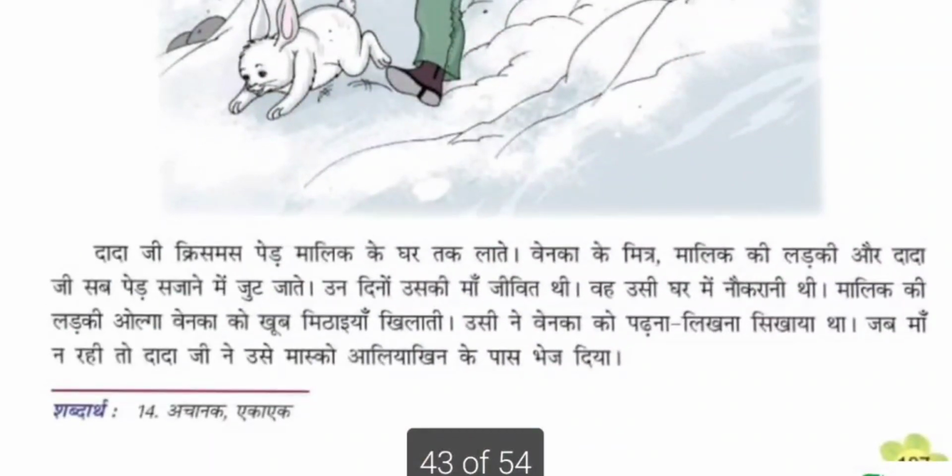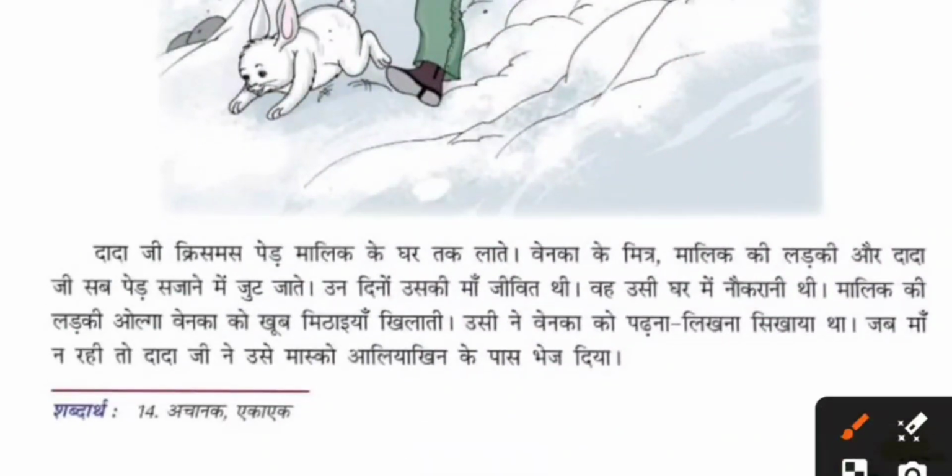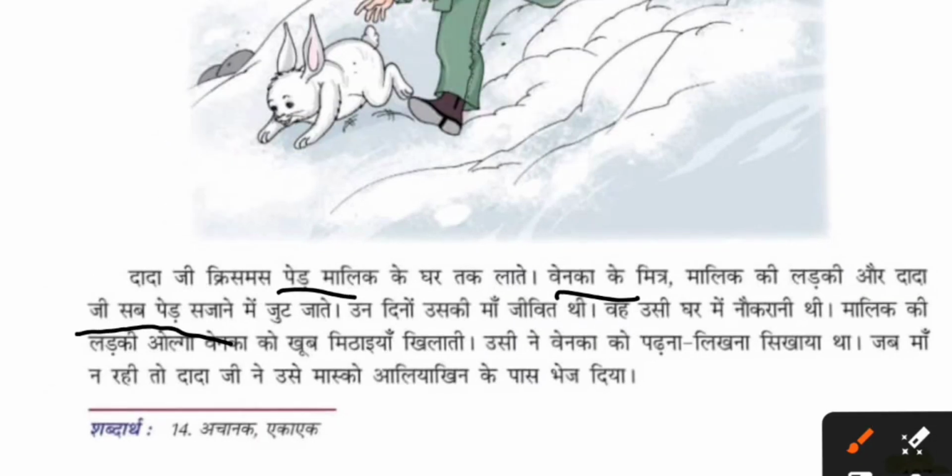Grandfather would bring the Christmas tree to the owner's house, and the grandfather will bring the cut tree to the owner's house for Christmas Eve. Venka's friend, the owner's daughter Olga, and the grandfather, everyone would get busy decorating the tree. So Venka's friend and the daughter of the owner, Olga, and the grandfather, everyone will get busy in decorating the tree. Ped sajane means decorating, jut jate means they'll get involved, they'll become busy.